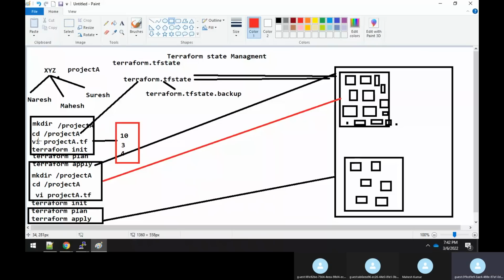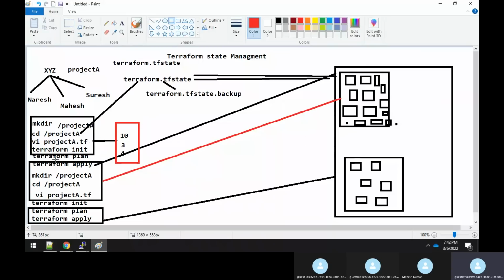So Naresh will take the project A.tf given by Mahesh, edit it and try to apply it. When he applies it, there is a mismatch between the Terraform file and the terraform.tfstate file Naresh has. This mismatch will lead to an inconsistent state. So this is not the right way, right?